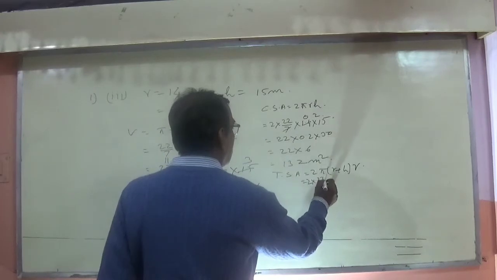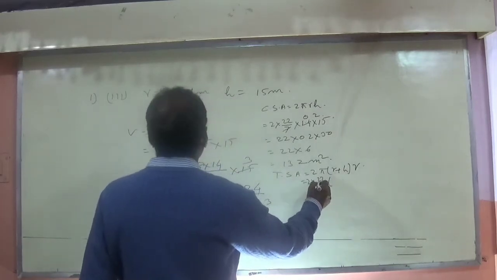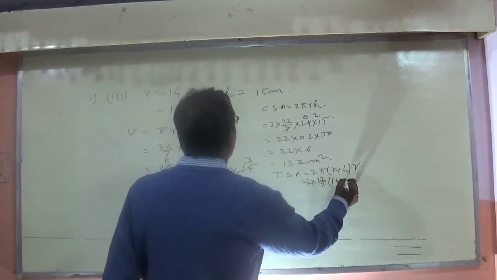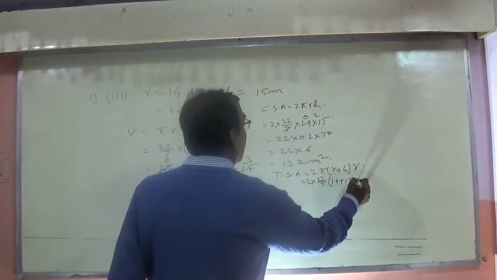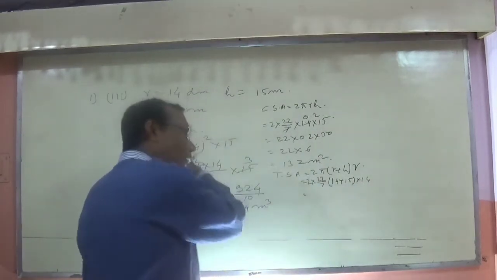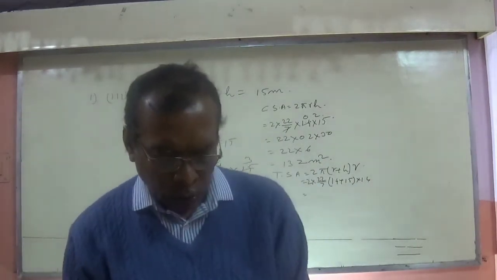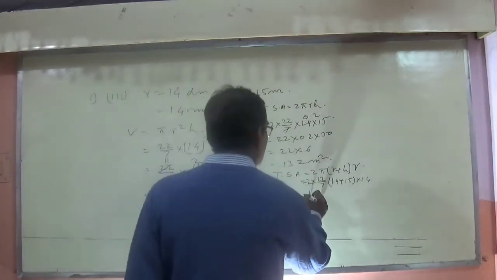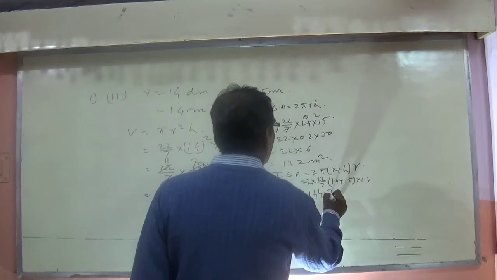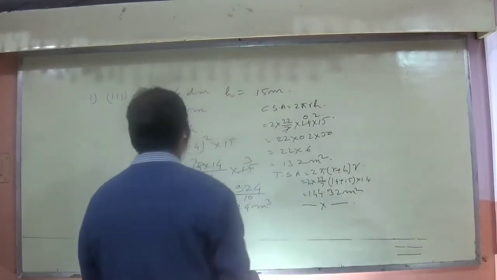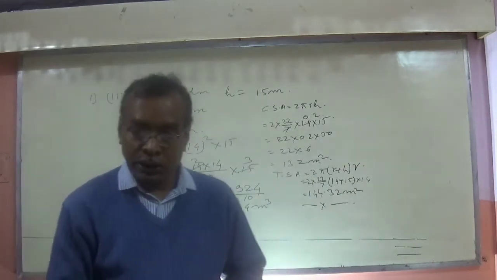2 into 22 by 7, r is 1.4 and h is 15 and r is 1.4. Now take the calculations the way I have taken. Do it that way, and it will come as 144.32 meter square. So this is the solution for question number 3.